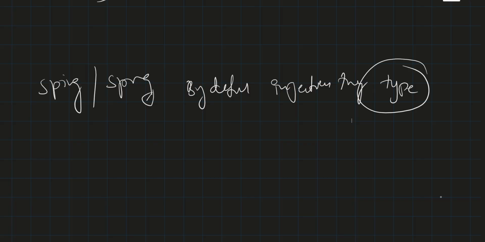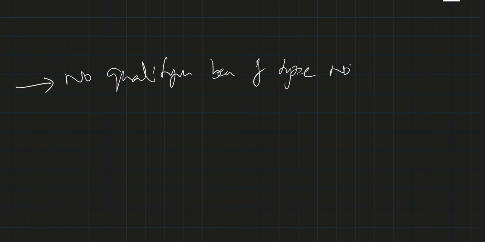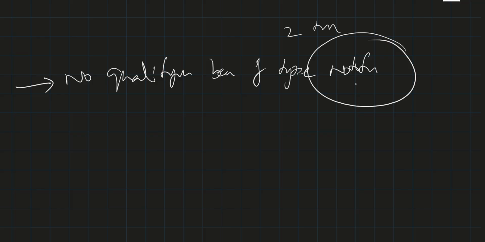It has ambiguity about which bean to instantiate. So in this situation, because we have two types, we get: no qualifying bean of type NotificationService, because NotificationService is the interface and it has two implementations. That's what it shows: expected single matching bean, but found two beans.